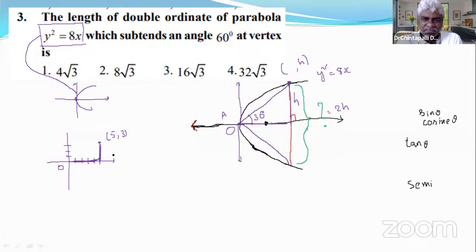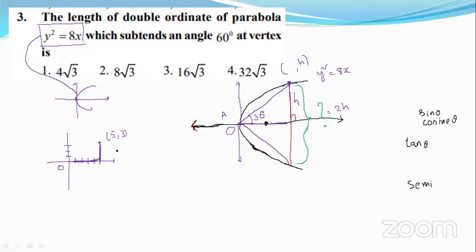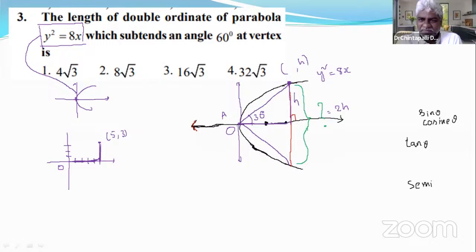But we don't know this distance, right? Let this distance be d. We don't know either of these two distances. It is h, it is d. That's why we assume this is h and this is d.